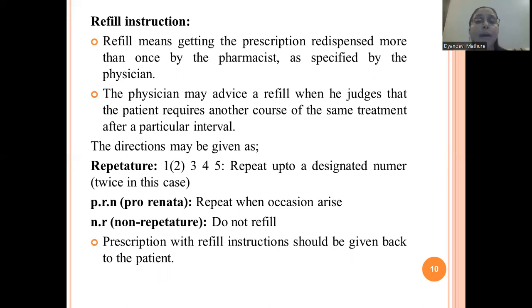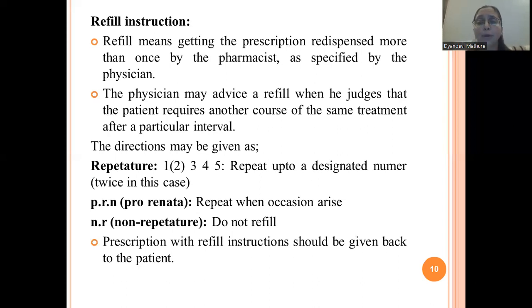The physician may advise a refill when he judges that the patient requires another course of the same treatment after a particular interval. So refill instruction means redispensing of your prescription.